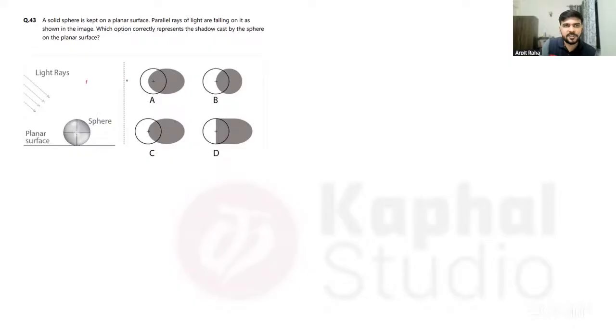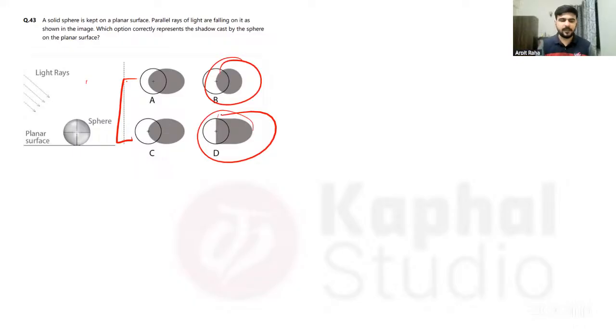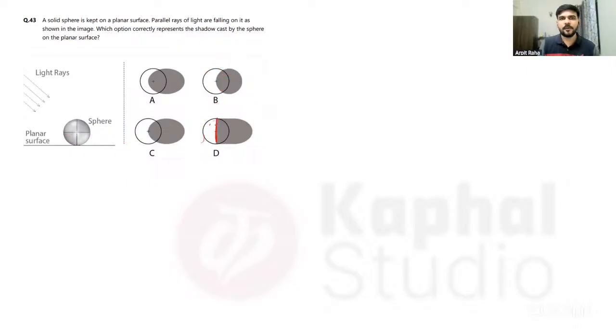So if we watch these two options, now suppose we are stuck between them. I am not sure whether A will be there or C will be there, but I can definitely say B will be wrong and D will be wrong. That is obvious, right? B and D, this kind of a thing cannot be there. It will be something like this, a little elongated, and obviously this kind of a thing cannot be there. So we know B and D are wrong.